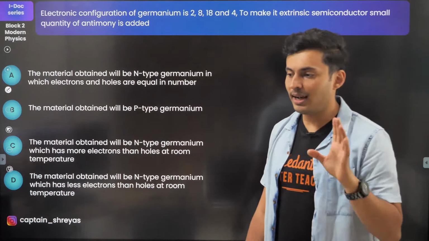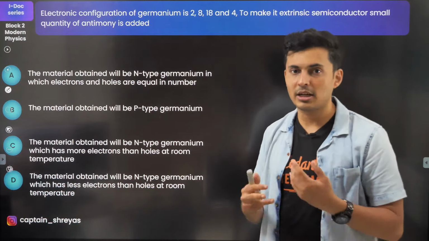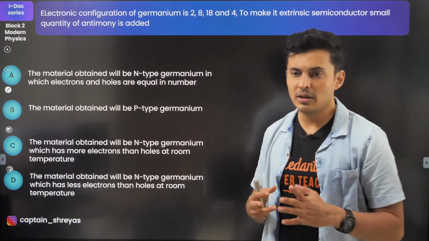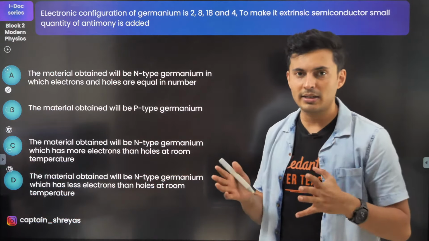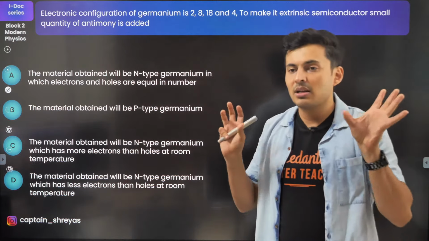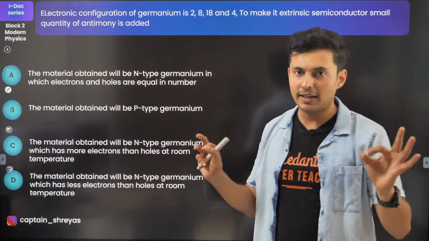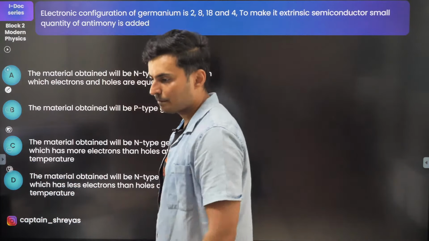Jalila, it is neutral unless and until you suck away the electrons or add some extra holes into it. Like in a PN junction diode, if the electrons leave or come into that P or N type, then you will see it will become positively or negatively charged. So if it is untouched, it will remain neutral. Okay, Jalila?